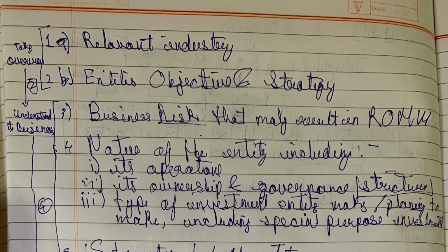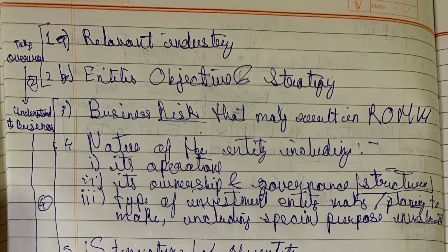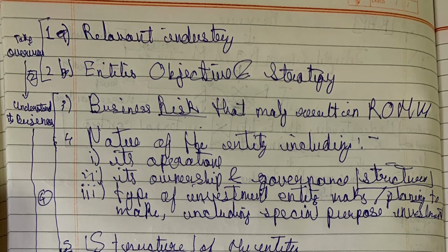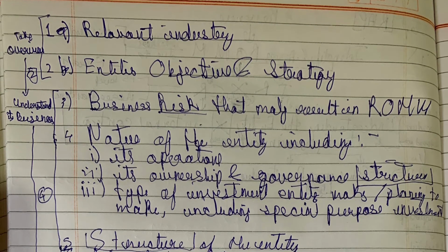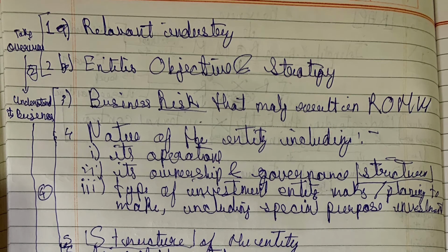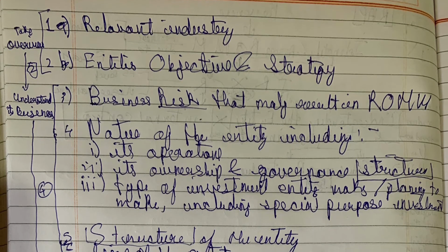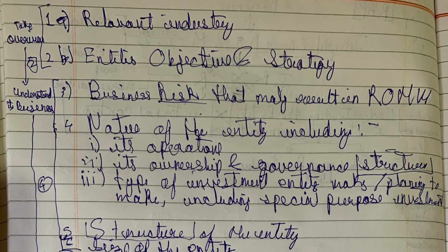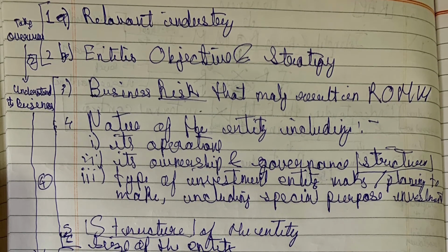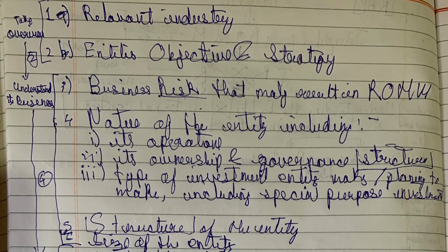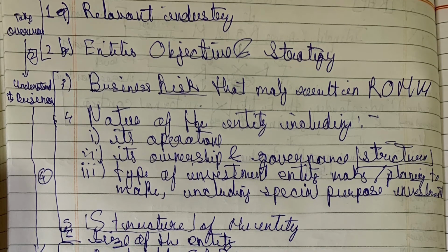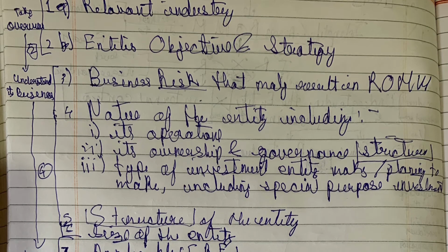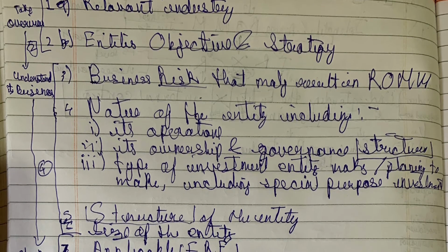I have put all these points in logical order, so it becomes easy to understand and learn. So first, to take an overview, what we should understand about the business: the relevant industry, and its objective and strategy. To take the overview, we should understand these two things: relevant industry and objective and strategy.